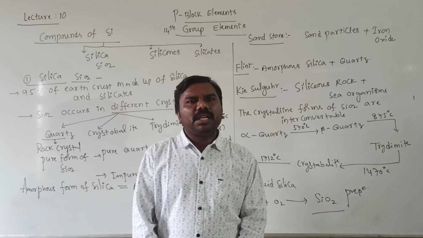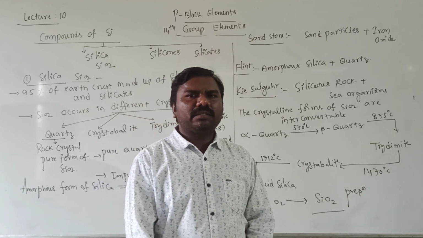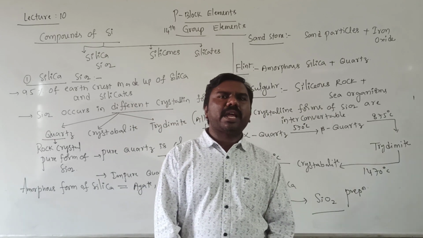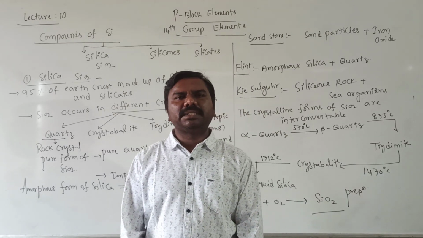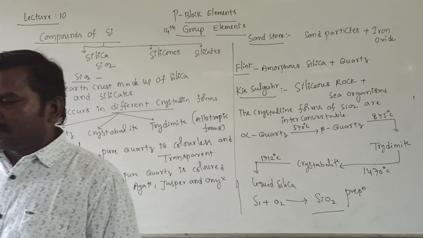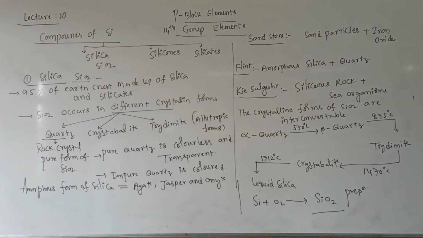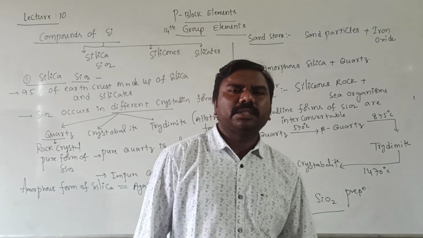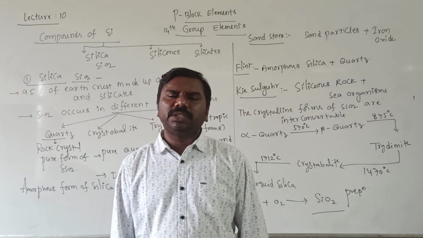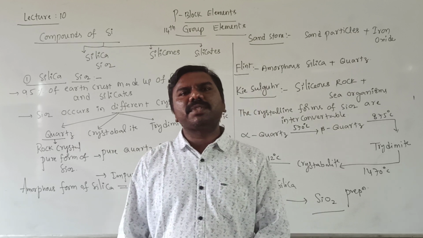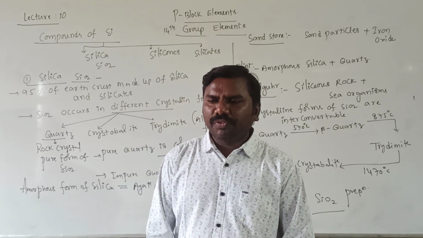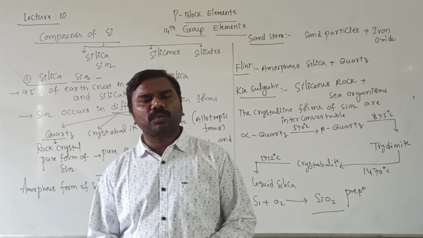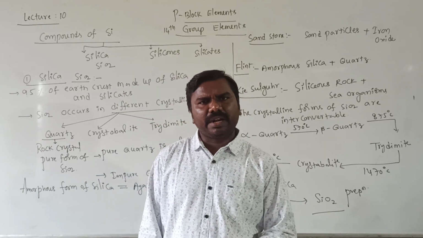Silicon dioxide is very less reactive, but at high temperature it can react with NaOH and hydrofluoric acid, giving silicic acid. When treated with metal oxides like sodium oxide or zinc oxide, it gives sodium silicate or zinc silicate. A few reactions we will discuss one by one. All are theoretical. I'll write them one by one now.